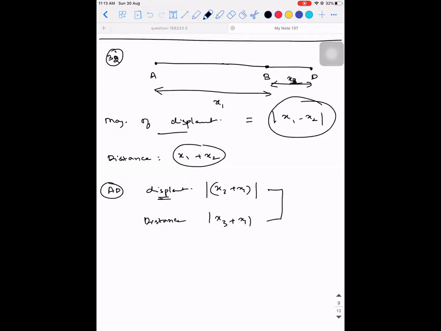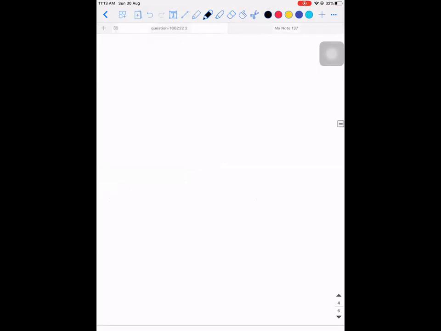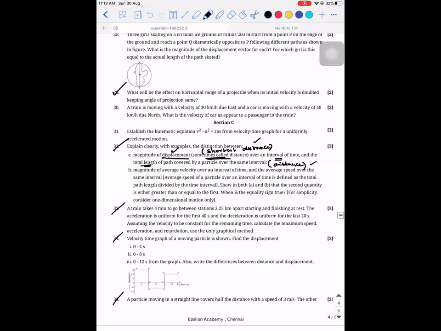Here what is happening? It is bidirectional. It is going forward and coming back. Okay, that is what they are asking. So they are asking you to give an example. So the example is when the particle is going from A to B and again coming back to C.